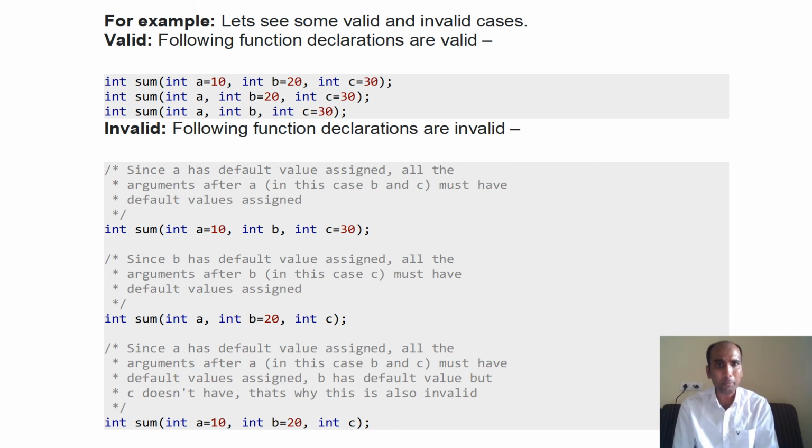Look at the second, int sum, int a, int b equals 20, comma, int c. That is again an invalid declaration, because for specifying a default value of b, first you need to specify the default value of c. Look at the third, int sum, int a equals 10, int b equals 20, int c. This is invalid, because for assigning the default value to b and a, it is mandatory to assign the default value of c. So if I write int a equals 10, int b equals 20, and int c equals 30, that is absolutely right. But if I have not initialized the default value of c, we cannot initialize the default value of b and a. Here I have initialized them, so that is an invalid declaration.